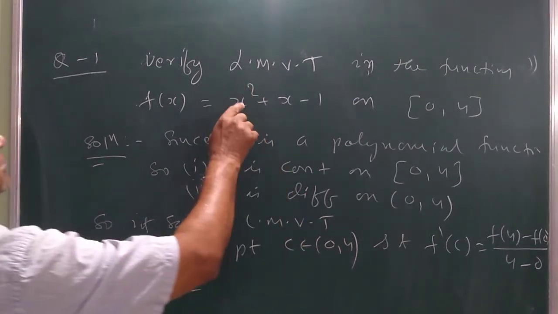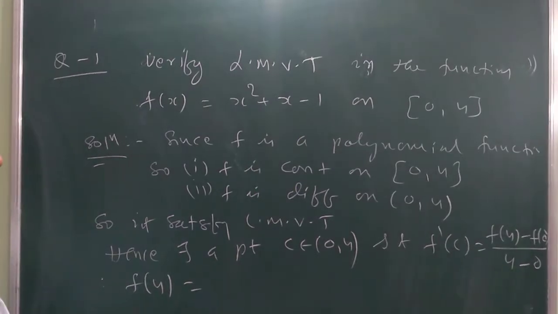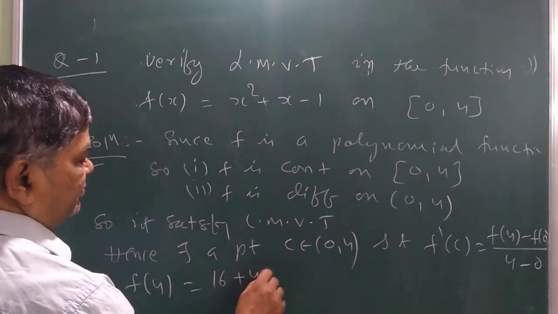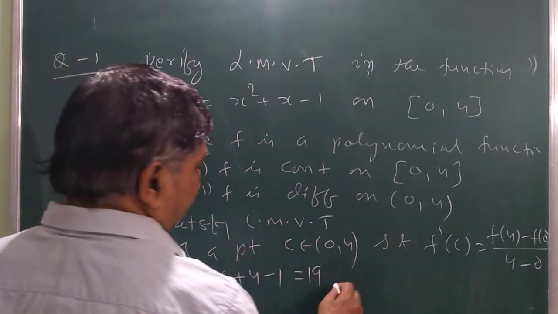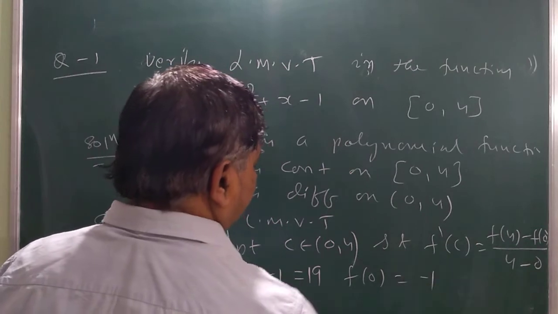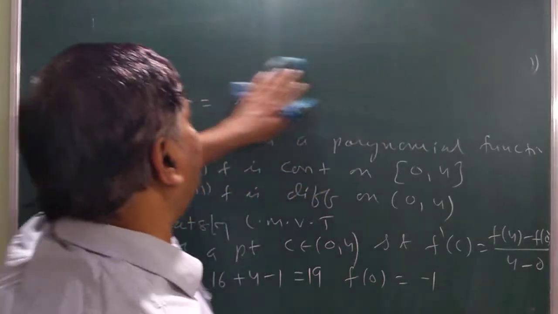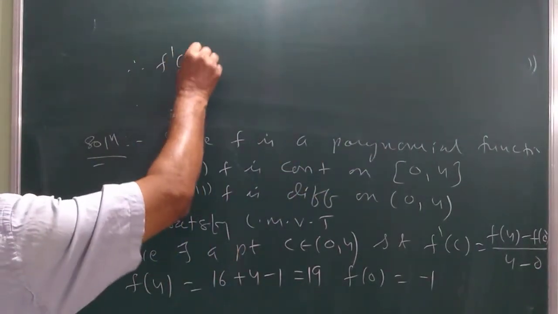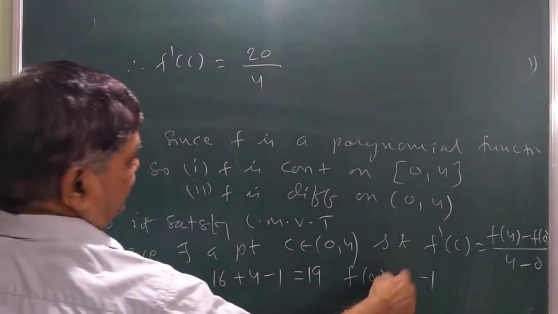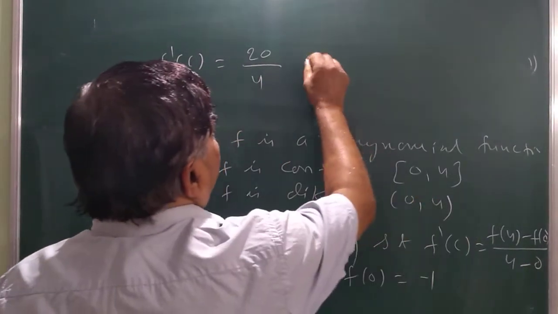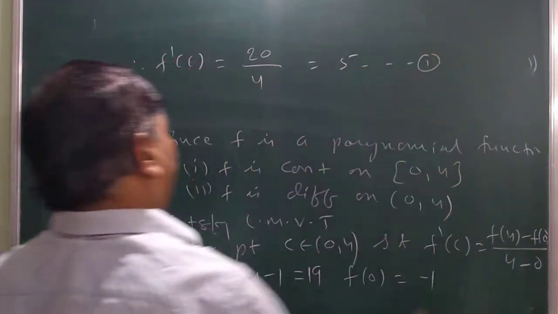This is 16 plus 4 minus 1, which is 19. And what is f(0)? f(0) is minus 1. So what is f dash C? This is 20 divided by 4, since 19 minus of minus 1 is 20. So this is 5. This is equation number 1.